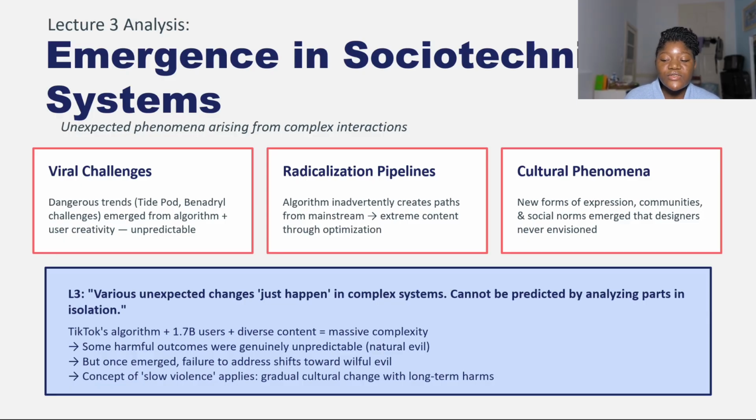How do we connect this to lecture 3? Various unexpected changes just happen in complex systems. They cannot be predicted by analyzing parts in isolation. TikTok's algorithm, its massive number of users, and diverse content mean that there is massive complexity. So some of these harmful outcomes are genuinely unpredictable. But once they have emerged, the failure to actually address them has shifted that natural evil towards a willful evil.